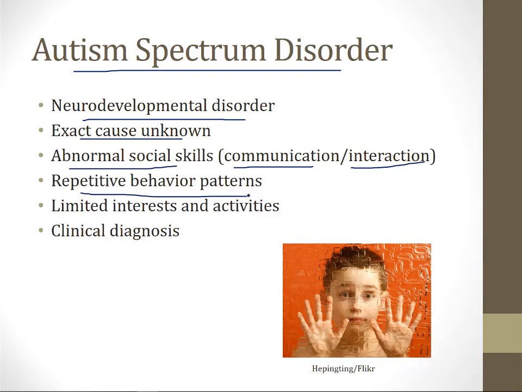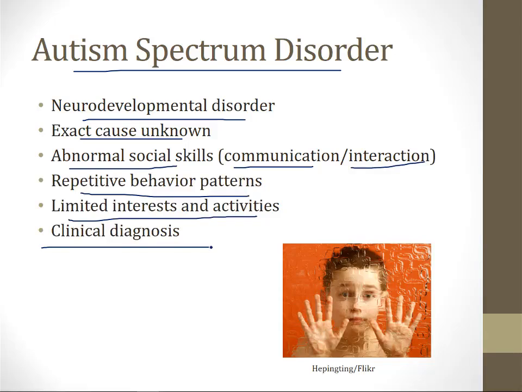So if you've ever met a child or an adult with autism, you will quickly notice that they make hand movements over and over again, or they repeat words over and over again. These are repetitive patterns, and this is a classic feature of autism. They also demonstrate limited interests and activities compared with other children of the same age. And this is a clinical diagnosis. There's no blood test or imaging test for autism. Children are evaluated by a specialist who makes the diagnosis based on clinical criteria.